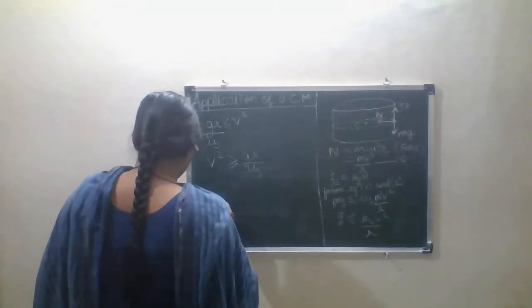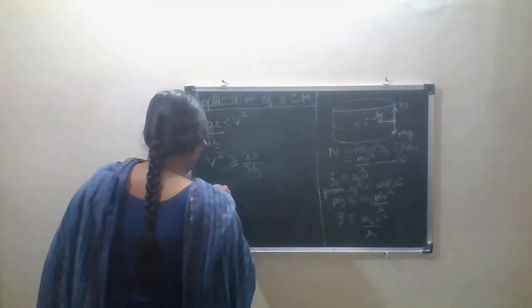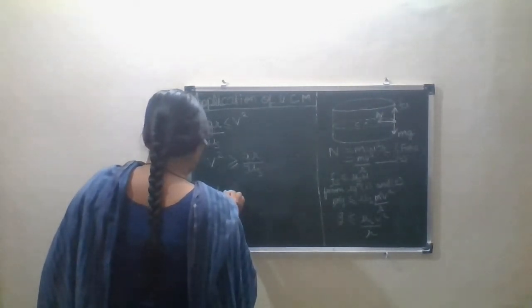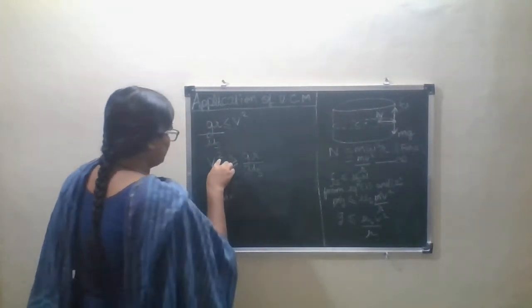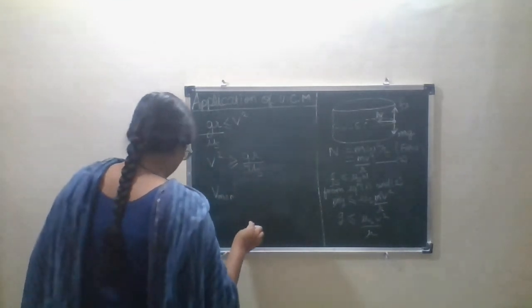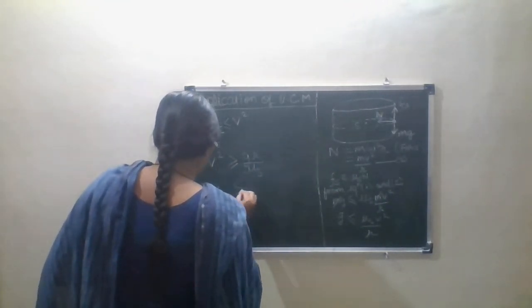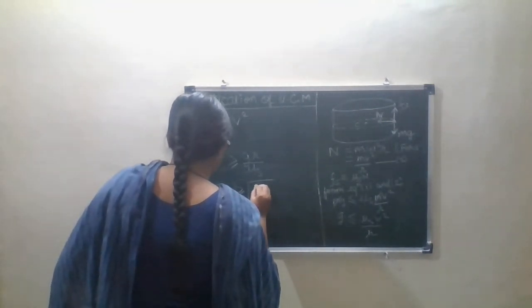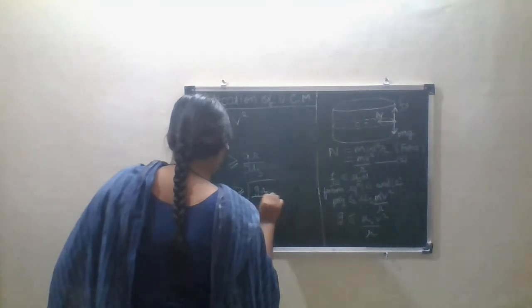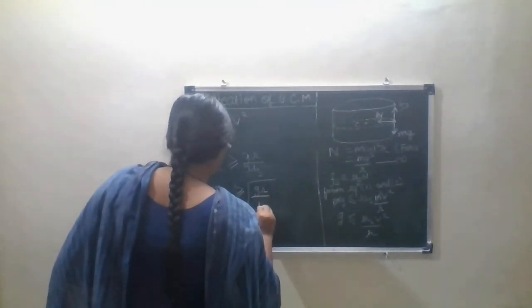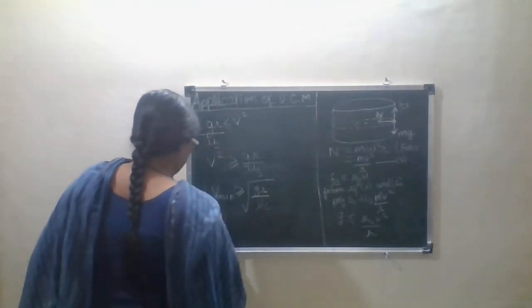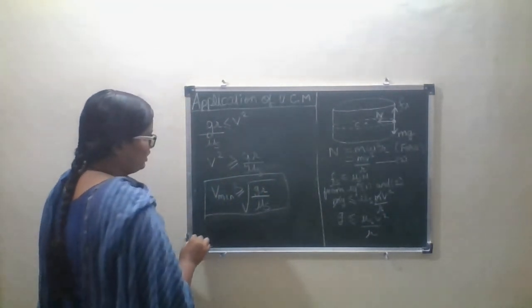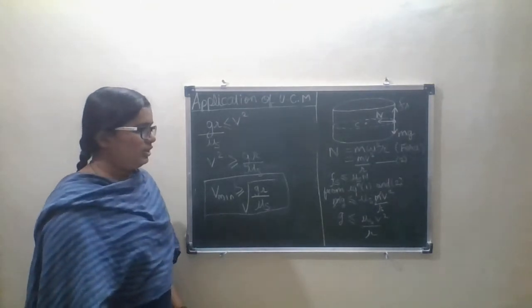Then we get v minimum. This v square will become, under root, square root of g r upon mu s. Okay, got it?